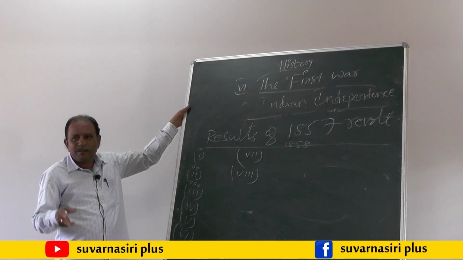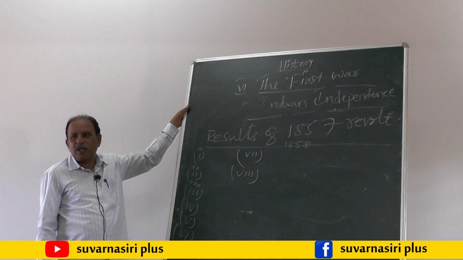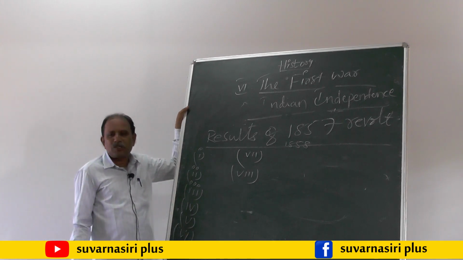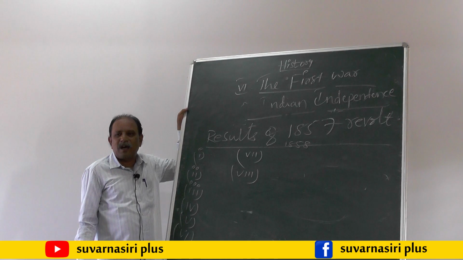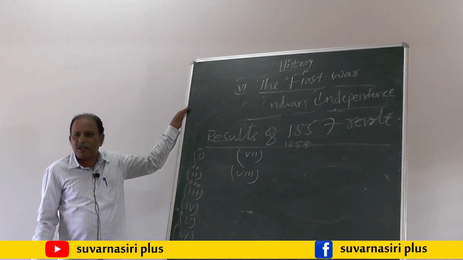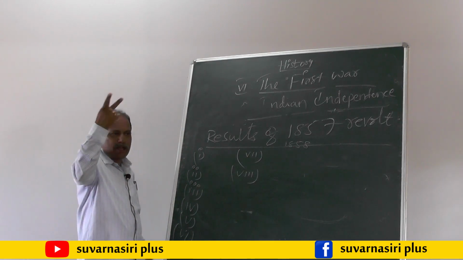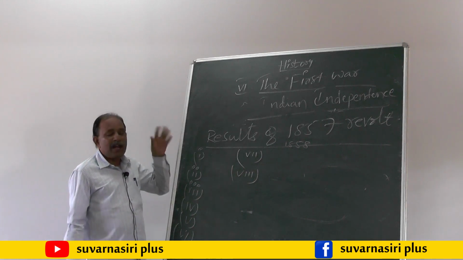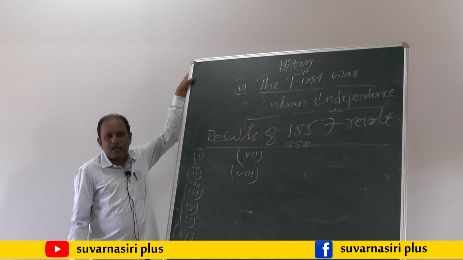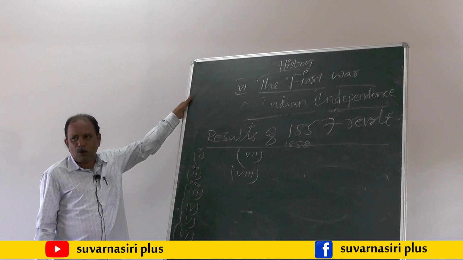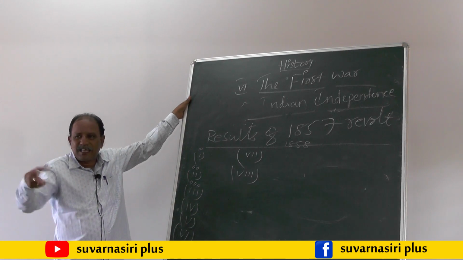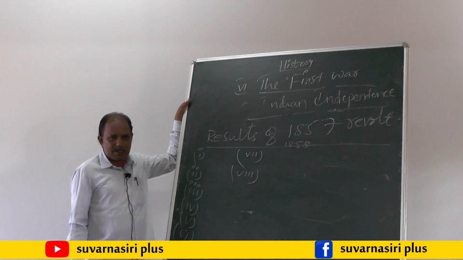How have the alluvial soils been formed? The alluvial soils have been formed by the alluvium brought down by the rivers and deposited. And how have the black soils been formed? The black soils have been formed by the disintegration of basalt rocks.